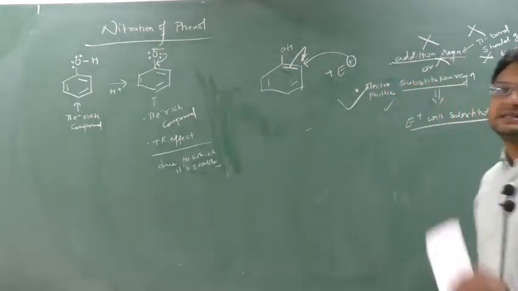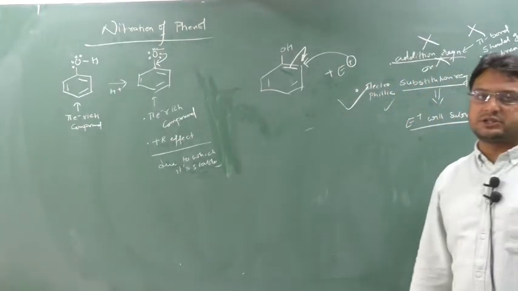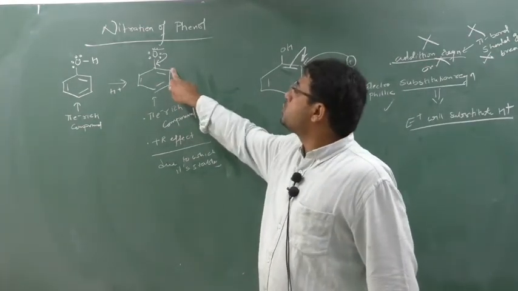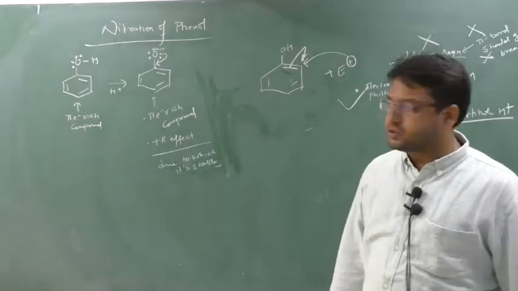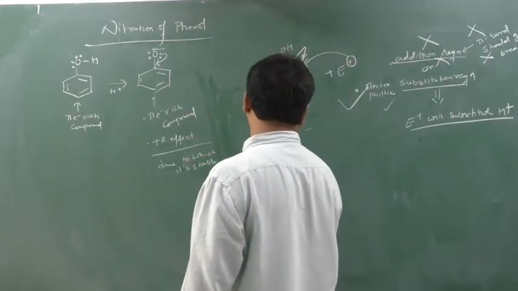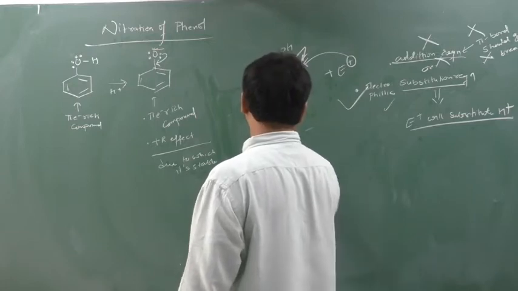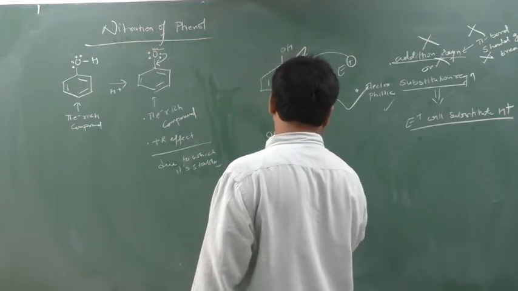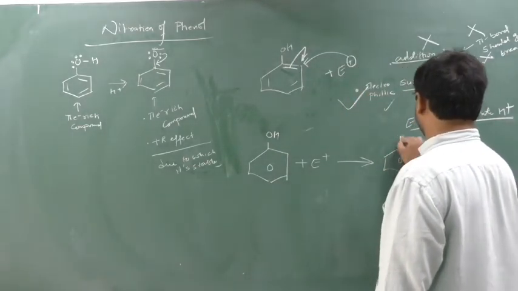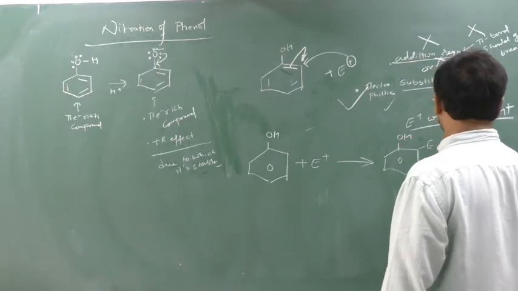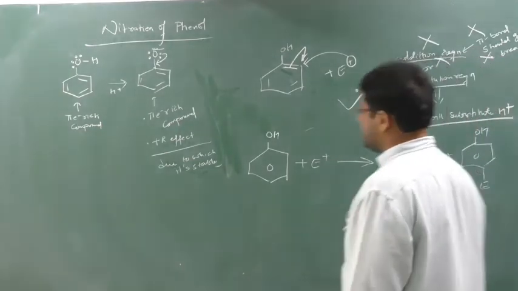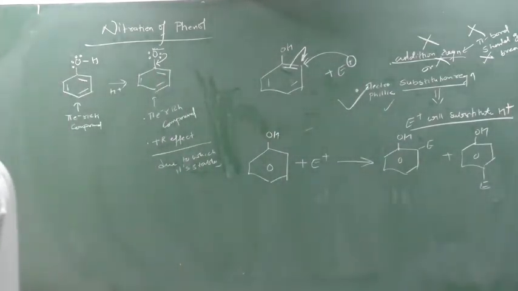Now E plus should come where? As we have seen in the last class, when I showed the resonance structure of this phenoxide ion, the minus charge was seen on the ortho and para position only. It was not on the meta position. So whenever the electrophilic substitution reaction takes place on phenol, only two positions will be acquired. Either it will be on ortho or on para. It cannot be on meta. Who is telling us? The resonance structure of the phenoxide ion.